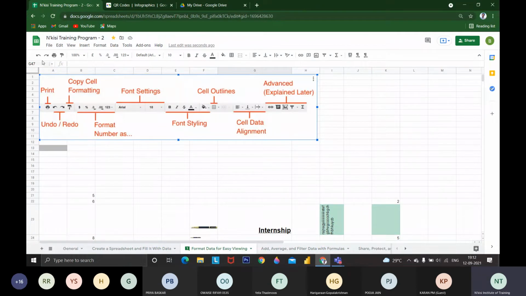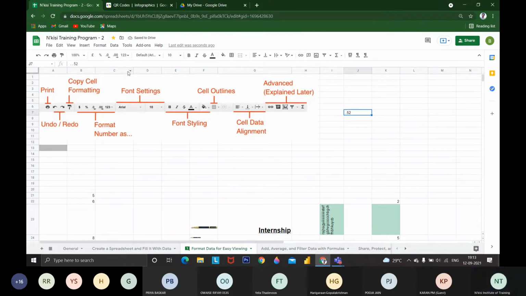These are the frequently used shortcuts. This option is used for print. This option is for undo and redo. This is for format painting, which will copy and paste formats. These are the options available for formatting numbers. As I did before, if I have a number like 5.672 and I want it as a percentage, I can click percentage. Like 0.52, if I want to show it as 52%, I click percentage and I get the percentage.